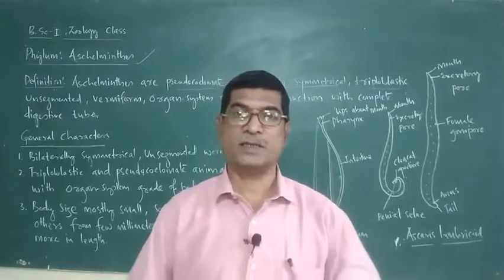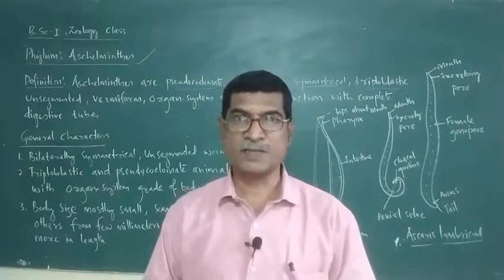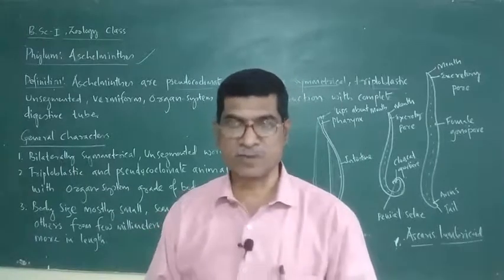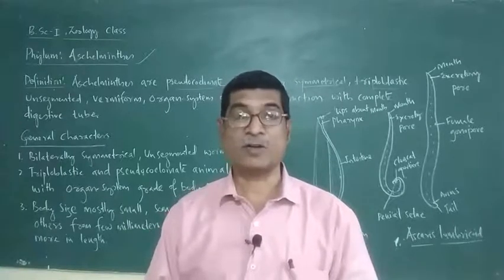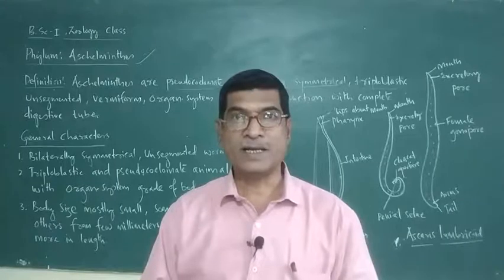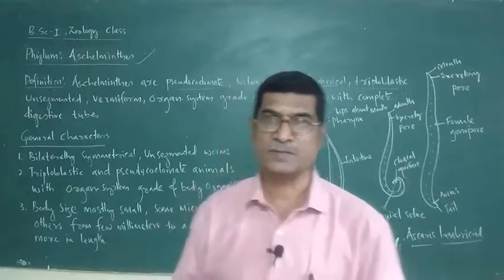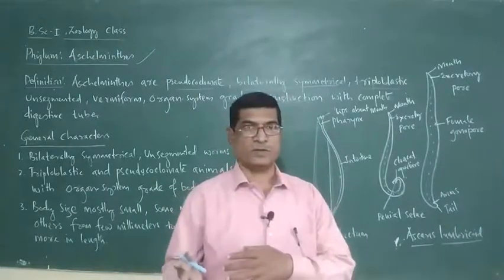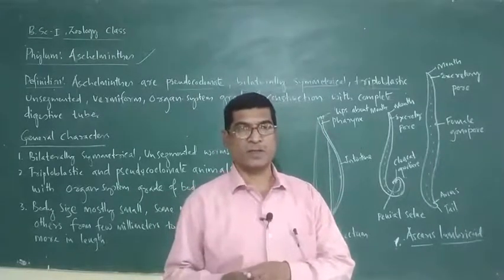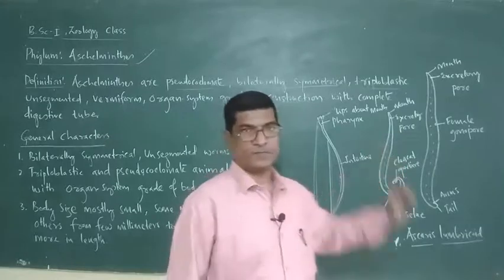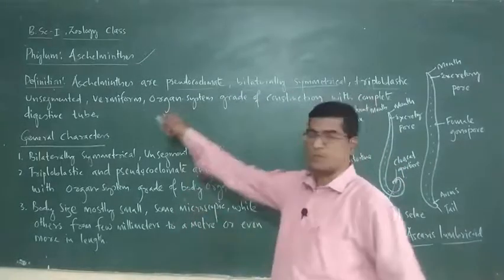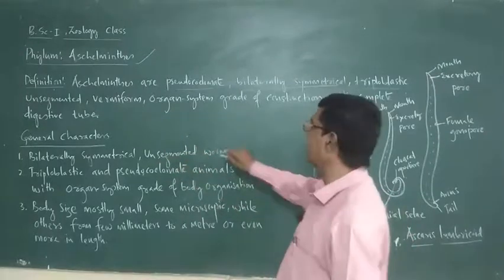They are known as proglottids. True segmentation starts from annelida onwards. Therefore, they are called metamerically segmented animals. Here the proglottids or segments are absent in the Aschelminthes. Vermiform, they are worm-like, vermiform.